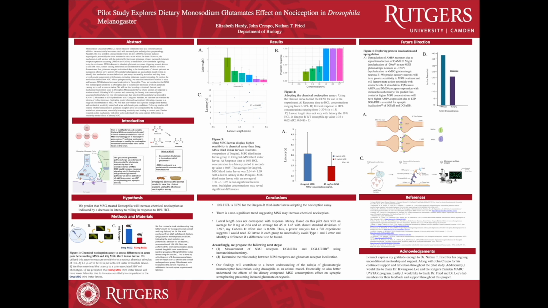We view this using Drosophila melanogaster, specifically in its third instar stage, to test the latency across the 45 milligram MSG-ingested third instar larvae and my negative control of 0 milligrams. We were able to see a slightly significant trend, so I will be increasing my sample size from 15 to 32. After running a power analysis, I was able to see that with the increase to 32, I will prevent a type 2 error, and continue to use my 10% hydrochloric acid, it being the LD50 of this experiment.